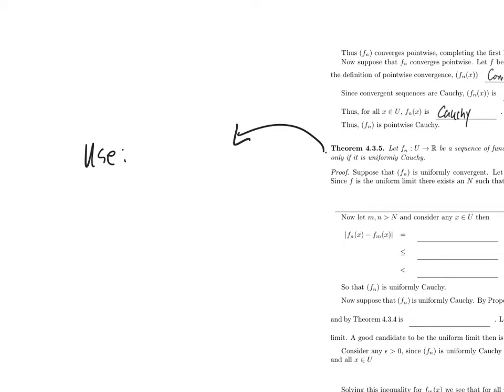So what this says is if a sequence of functions is uniformly Cauchy, then that sequence of functions is uniformly convergent. And it also says the converse. So here's how you can use that. Let's suppose that f sub n is a sequence of functions. Let's say it's even a sequence of continuous functions.